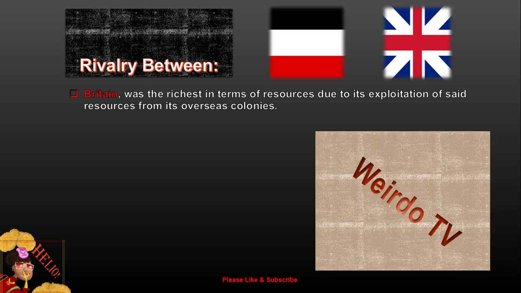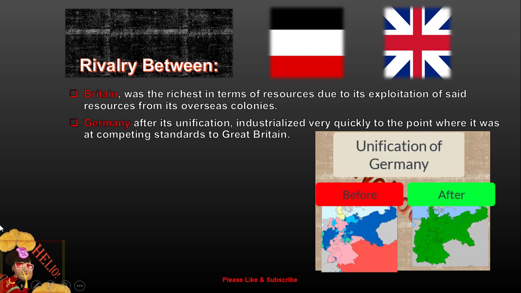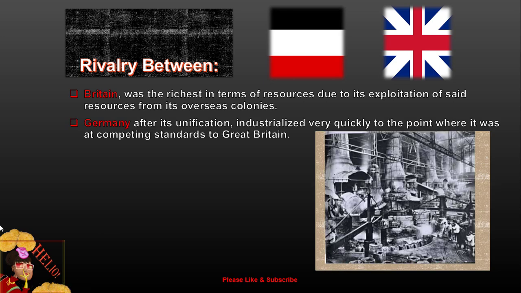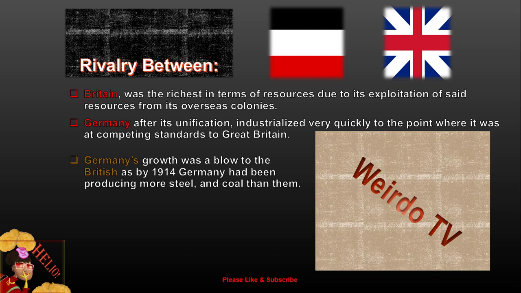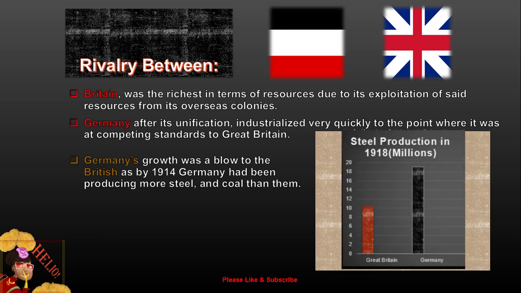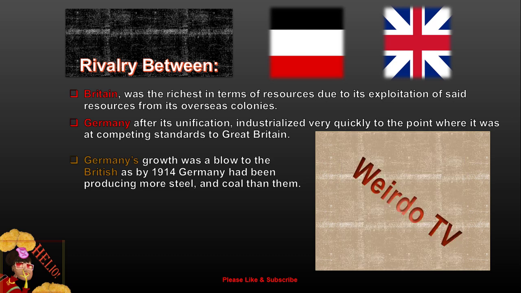However, we got a new not-so-friendly face in the scene. That's right, Germany. Germany, after its unification, industrialized very quickly, to the point where it was at competing standards with Britain, the biggest imperial power in the world. Germany's growth was most certainly a blow to the British, as by 1914, Germany had been producing more steel, coal, and so much more than them, even without their imperial status. That's a pretty big feat.